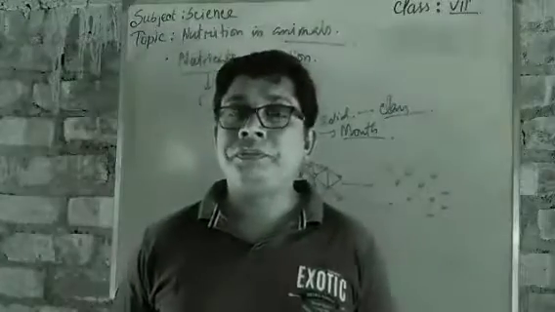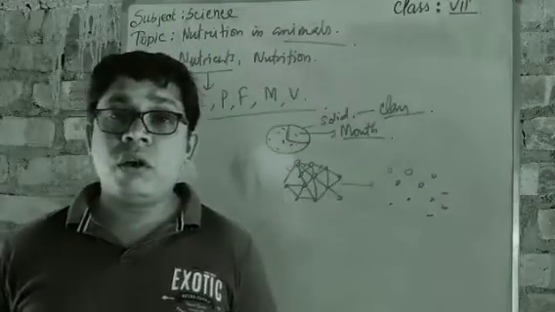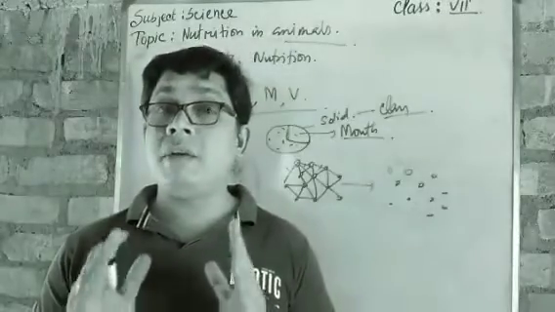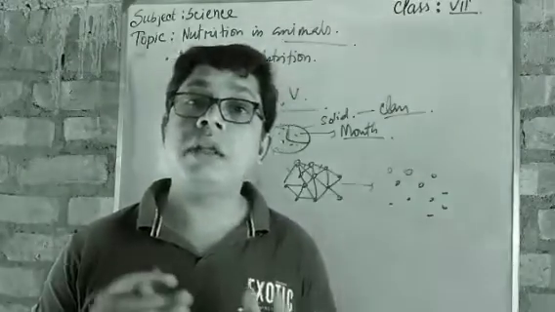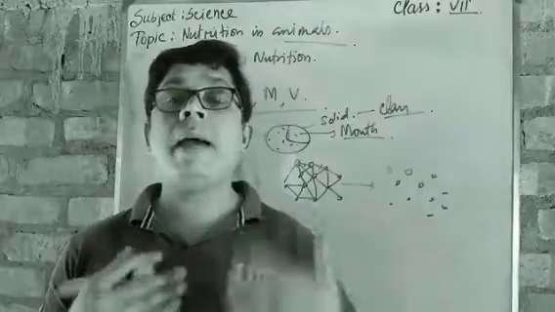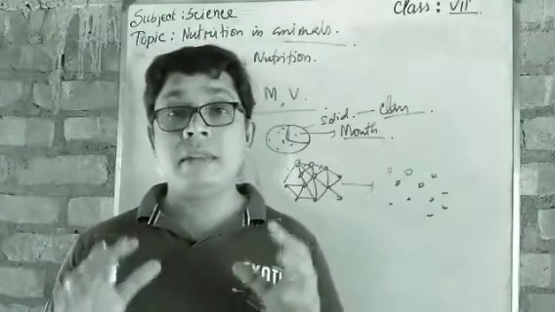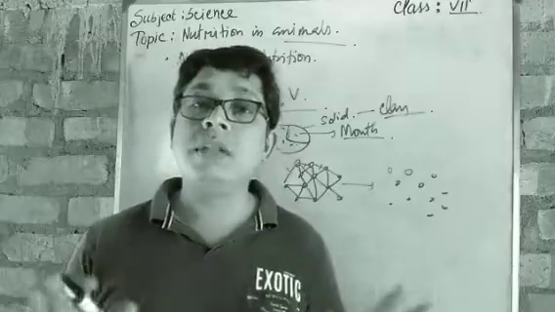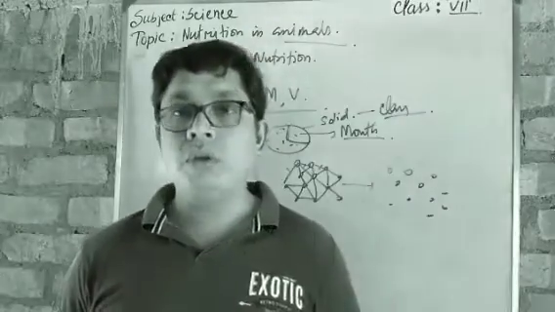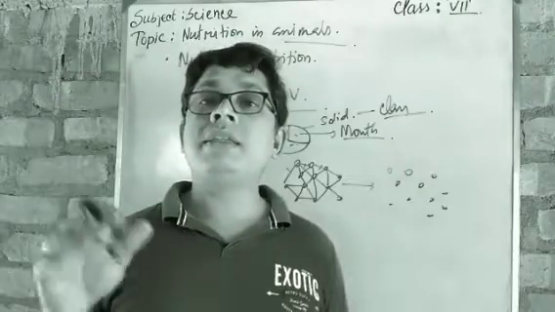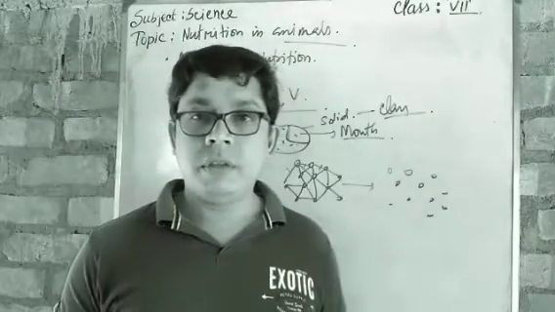Got it? Now the digestion of different animals varies. I have already told you earlier that according to their body parts, their food habits and their habitat, their digestion process is totally different from ours. When we take food, we chew. When an amoeba takes food, it catches.